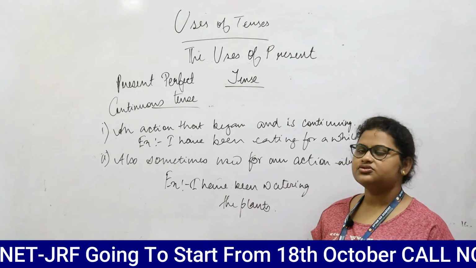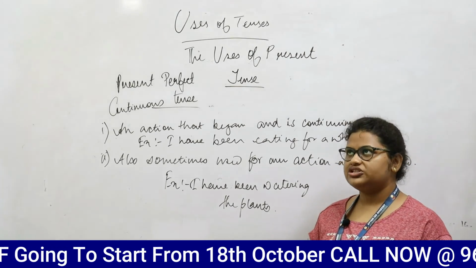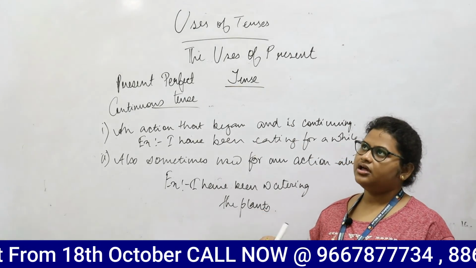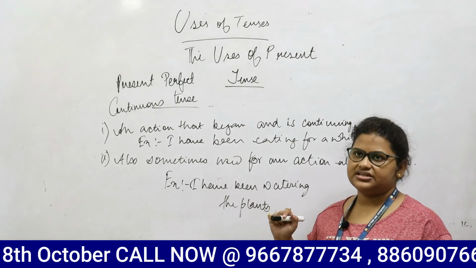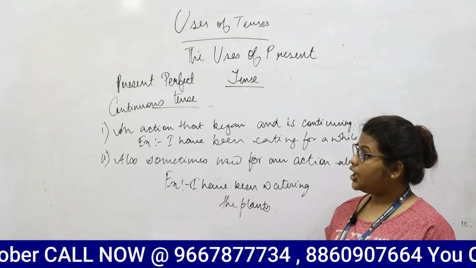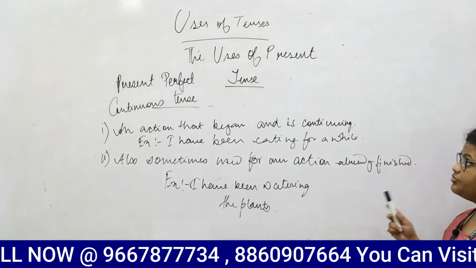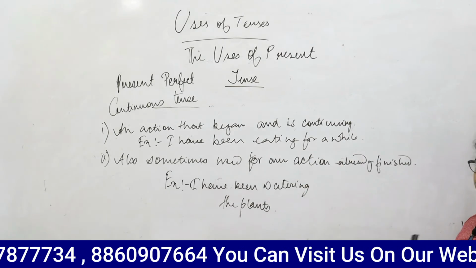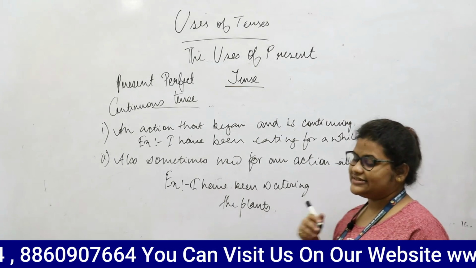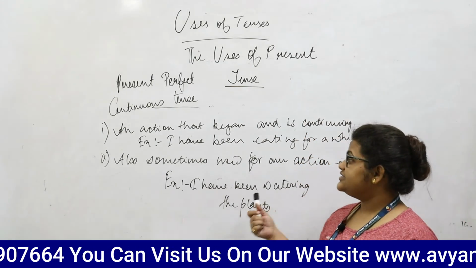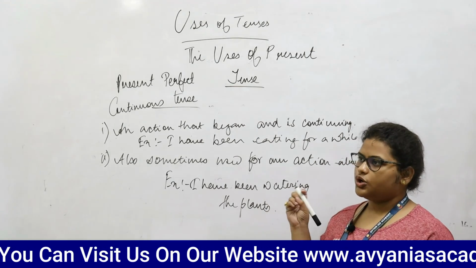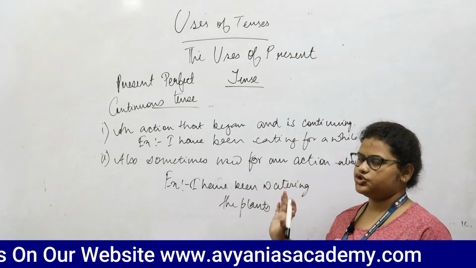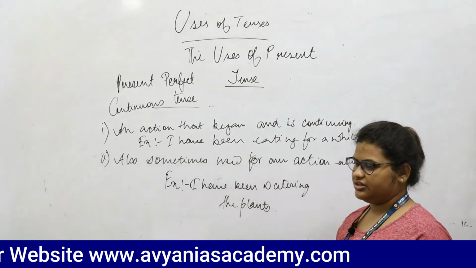It is also used to express an action for which the effect is still visible. For example, he has eaten away all the biscuits, and there is nothing left for the other people. And the final one that we do in the present tense is the present perfect continuous tense, which is used to talk about an action which has begun and is still being carried on. It is sometimes used also to talk about an action which had begun and the effect is still visible, but maybe something that has just ended, like I have been watering the plants.